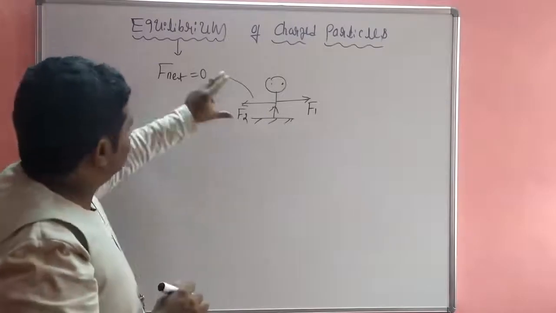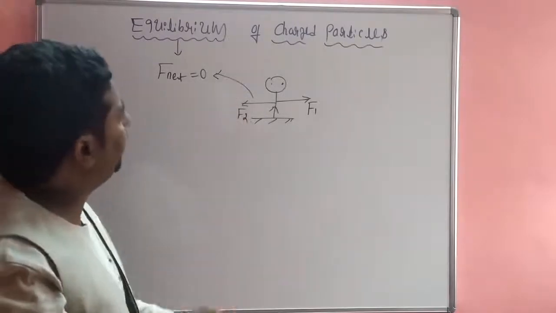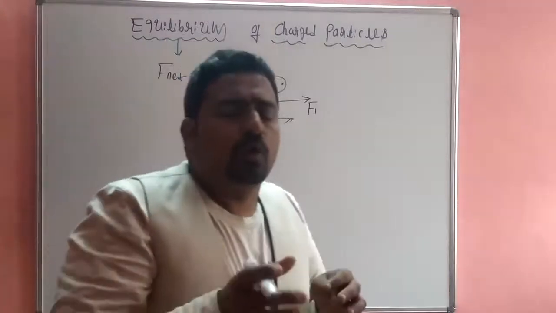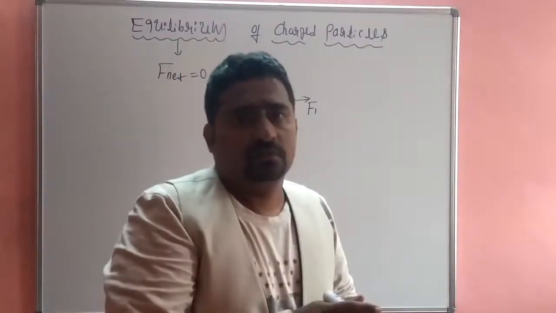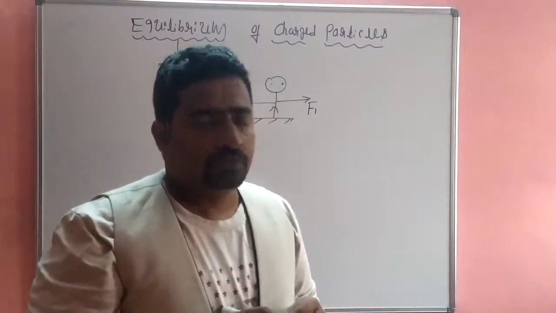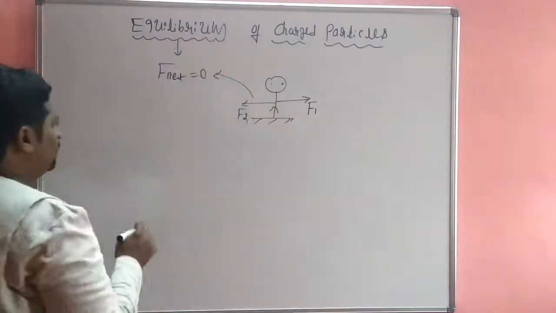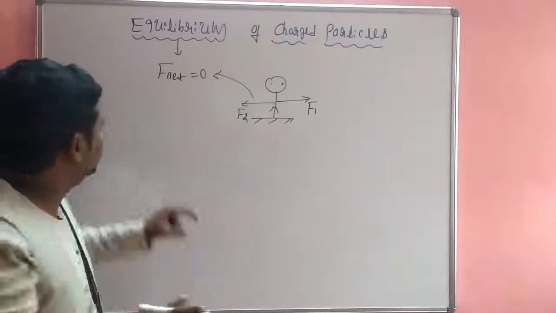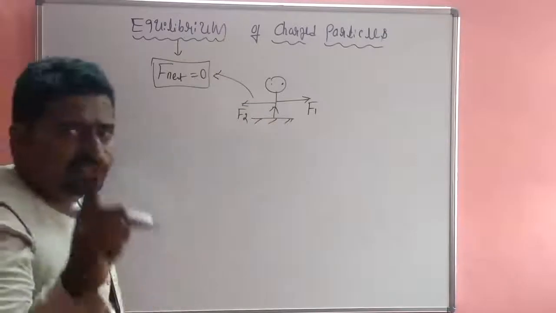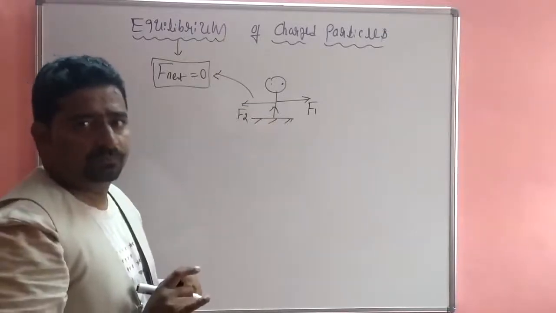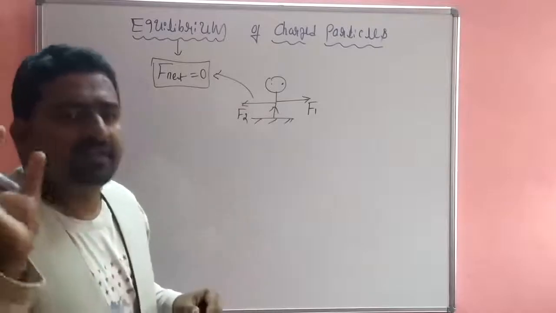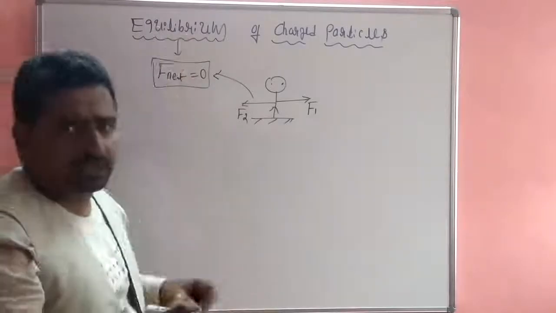This is the object. Now come to charged particles. In what cases are charged particles said to be in equilibrium? A charged particle is said to be in equilibrium when the net force acting on it is 0. That is the equilibrium condition for charged particles.